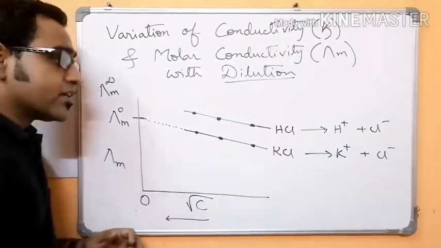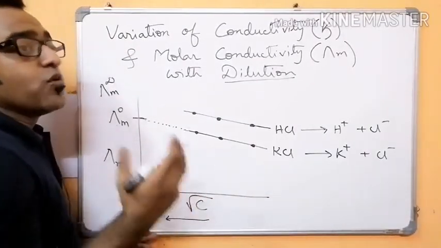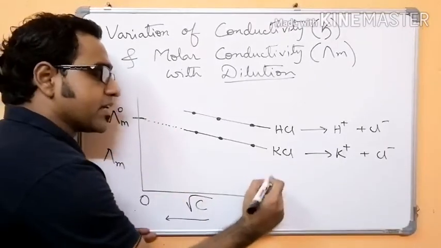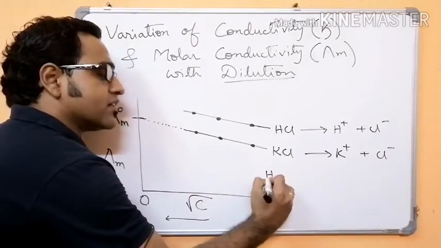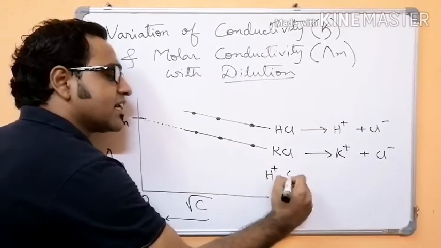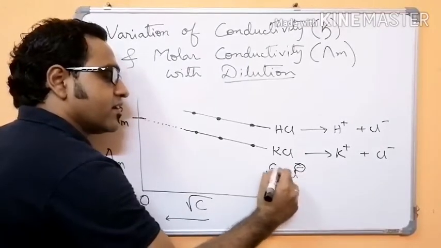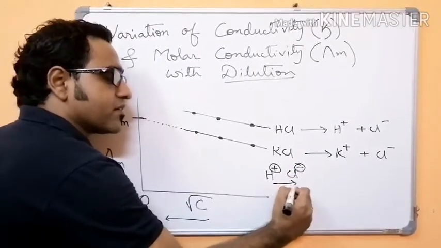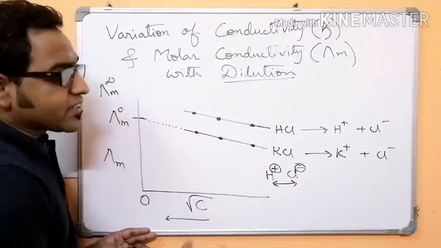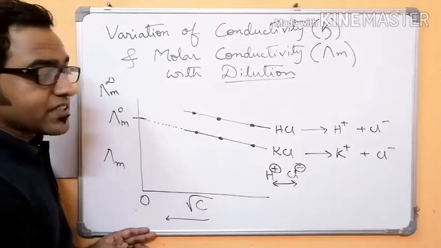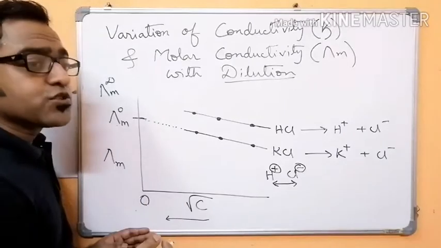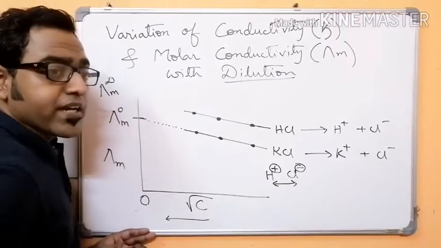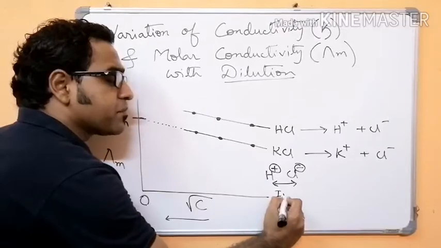Now see, whenever you take, say, a 1 molar HCl solution, in the 1 molar HCl solution the H plus ion and the Cl minus ion are close together. The force of attraction between H plus and Cl minus, that is the interionic force, is very strong. This type of ion pair we call an intimate ion pair.